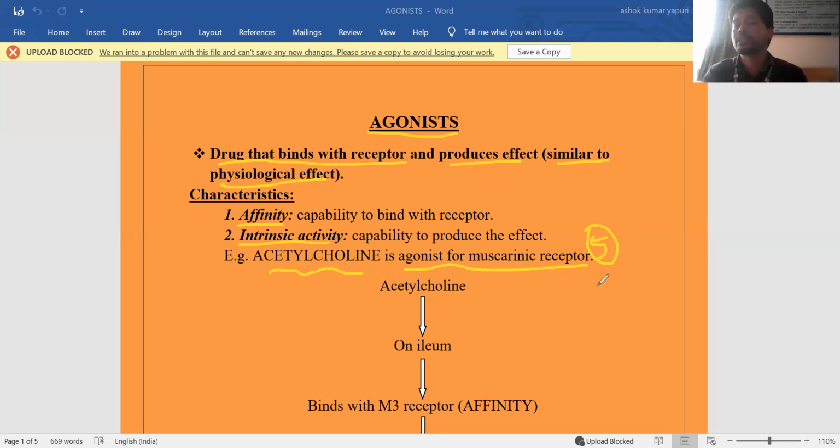Adrenaline is an agonist at adrenergic receptors, dopamine at the dopamine receptors, all acting as agonists.